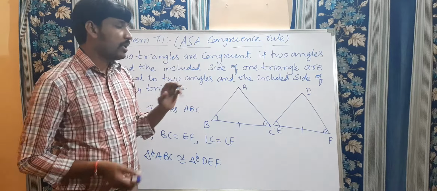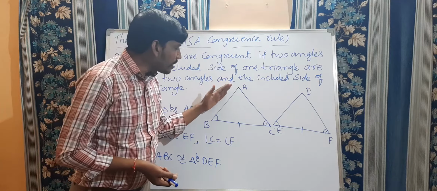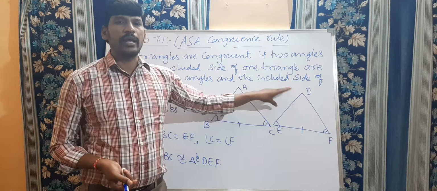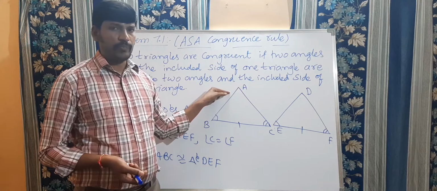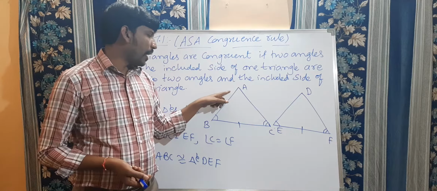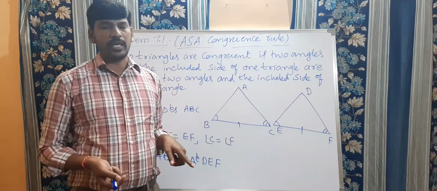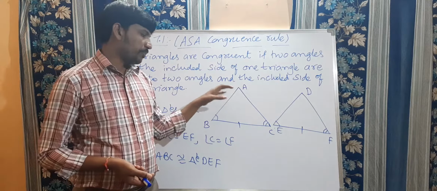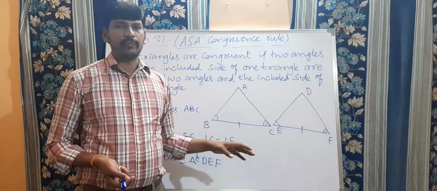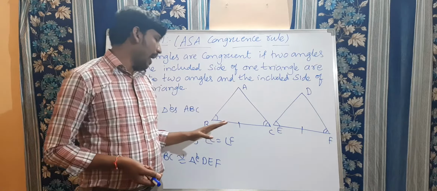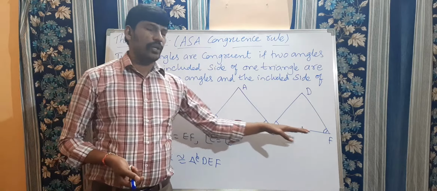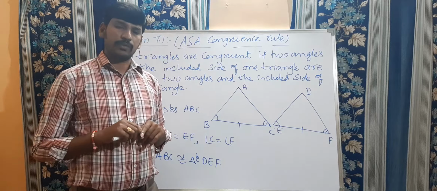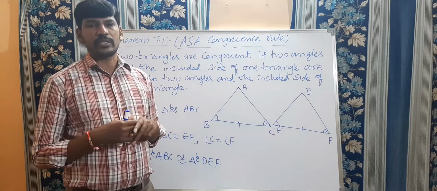What is the second condition? Suppose AB is greater than DE, the length of AB is greater than DE. Then you need to take one point on AB. Let us take point P, and from point P draw the line to C. Join PC. Clear? One more triangle is possible, that is PBC, and as well as DEF. Here PB is equal to DE, angle B equal to angle E, and BC equal to EF. By SAS congruence, those two triangles are congruent to each other.